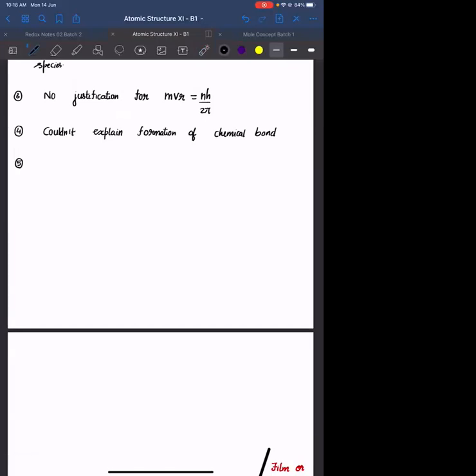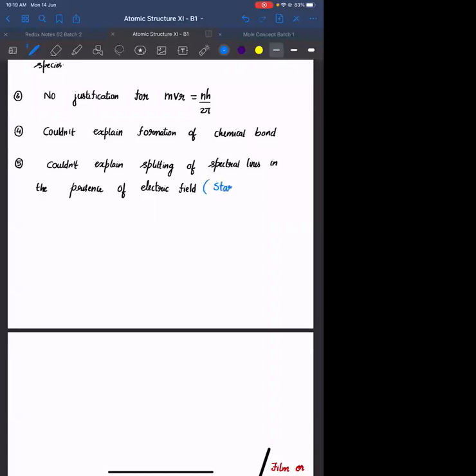The limitation is he couldn't explain, first listen to this statement, splitting of spectral lines in the presence of electric field, and that particular effect is called the Stark effect.